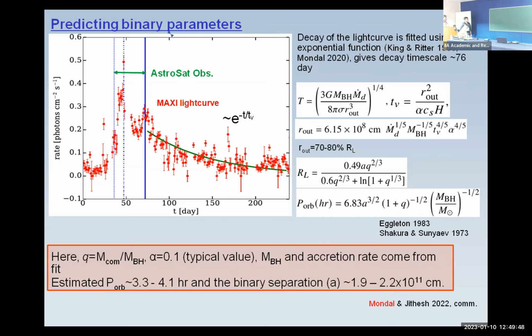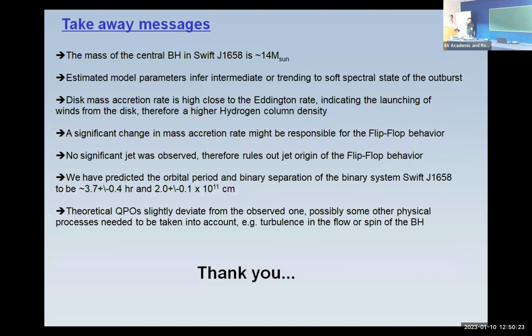Now the question is, how can we get the binary mass ratio? There are one or two optical observations, but no deep photometry or spectroscopy. They made these observations because they could not resolve the optical counterpart properly. They said that the optical counterpart of this source might be a mid or late K-type star. So we have considered a mass between 0.5 to 0.8, and this is our orbital period range, the lower and upper boundary, and these are the binary parameters of the binary system. So here I leave my summary, and thank you very much.